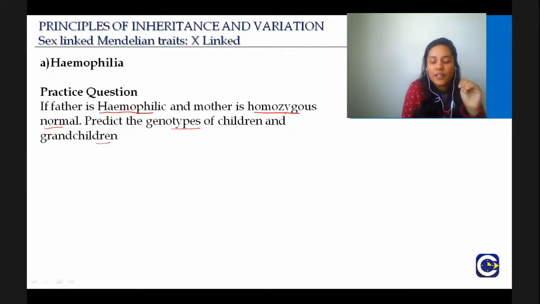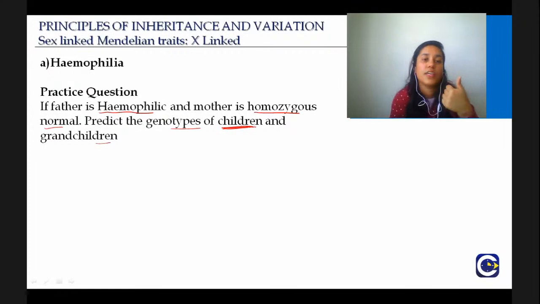So you just tell me the genotype of the children. Okay, let's not talk about the grandchildren right now. Just tell me what will be for the children. The father is hemophilic and mother is homozygous normal. Try to solve it yourself and then we will do it together. If you cannot, just write it down.